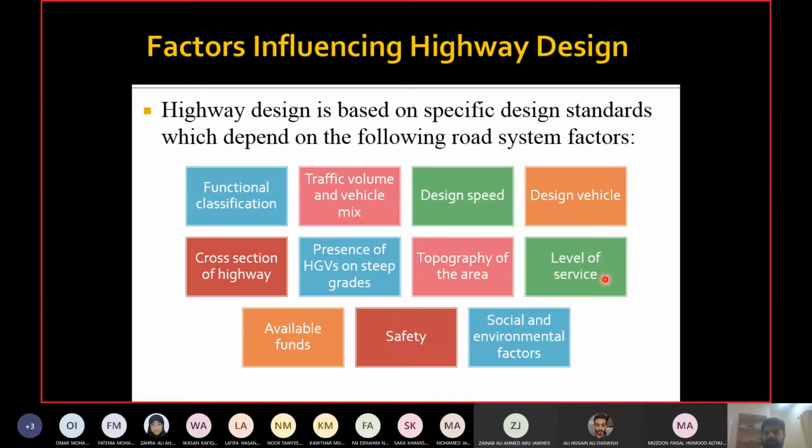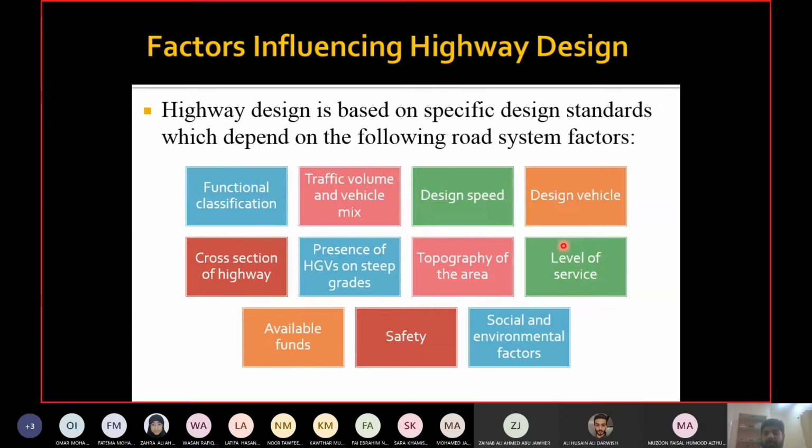Level of service is the quality of flow you will provide. So for example, for the hotels and the restaurants, you have the star rating system, right? 3 star, 4 star, 5 star, 6 star. I don't know up to how much they go, but they have a rating system according to the stars. Similarly, highways have their own rating system, and it is like your grades A, B, C, D, E, F.